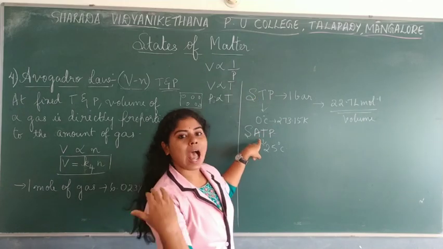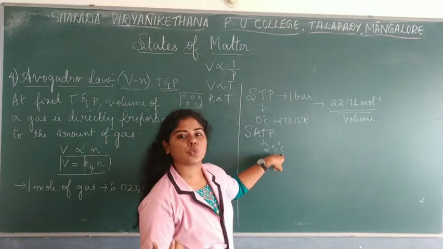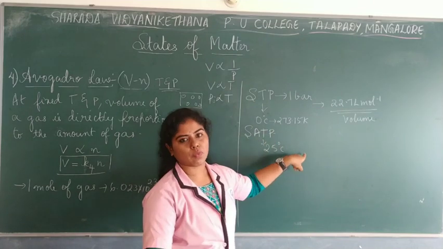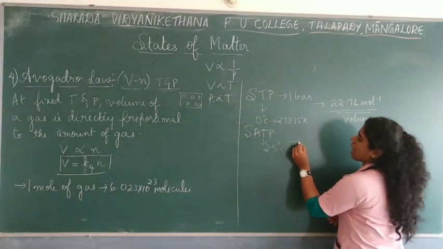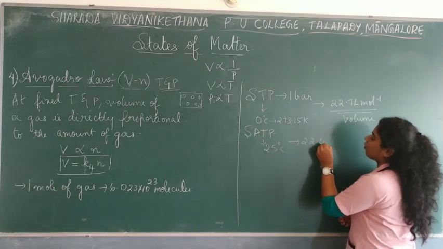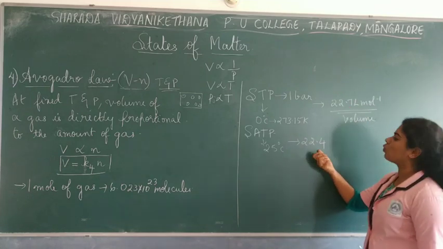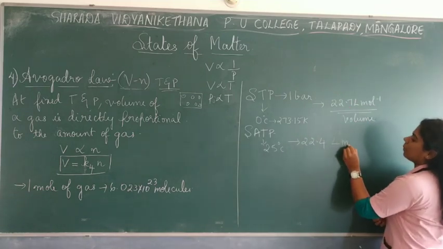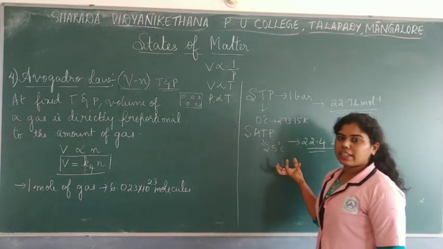But ambient means it is related to the surroundings, and that's why they take it as 25 degrees Celsius. Pressure will be 1 bar itself. So that will have a volume of 22.4. This is 22.7, slightly varies. So 22.4 liter per mole is the value we sometimes usually take.